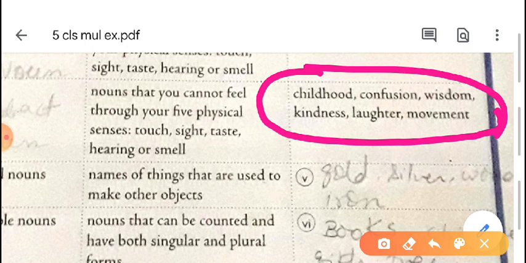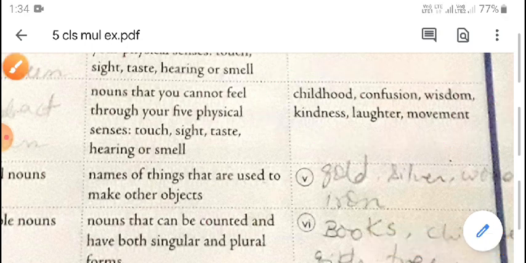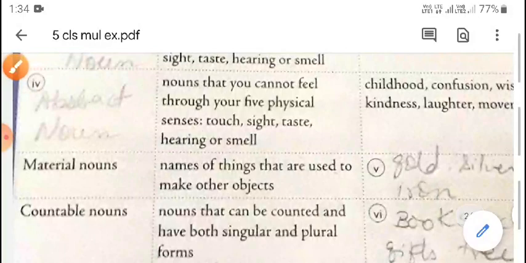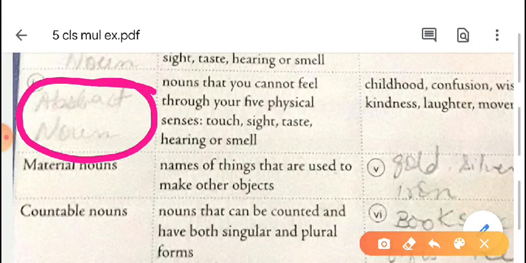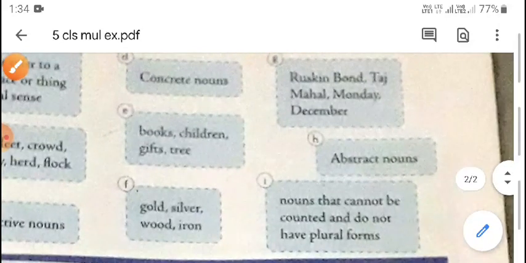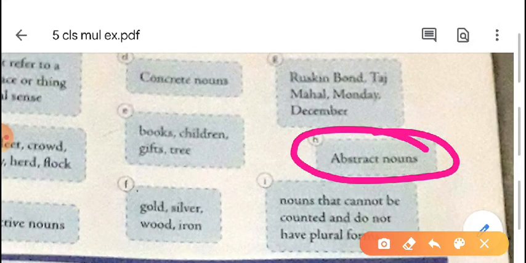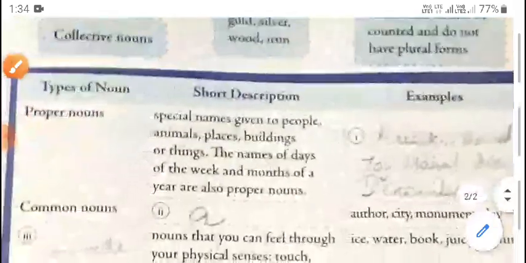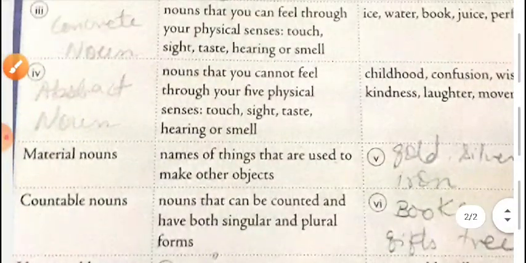These nouns we can't taste, touch, see, hear or smell. So this type of noun we can call abstract noun. Abstract noun is already given in the options. You have to write this abstract noun in the box.